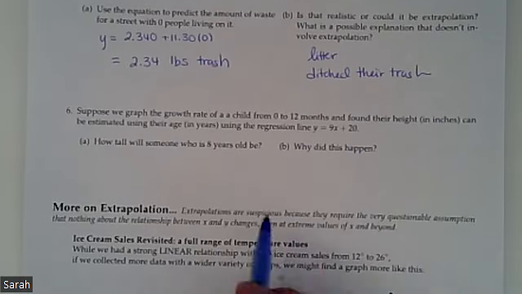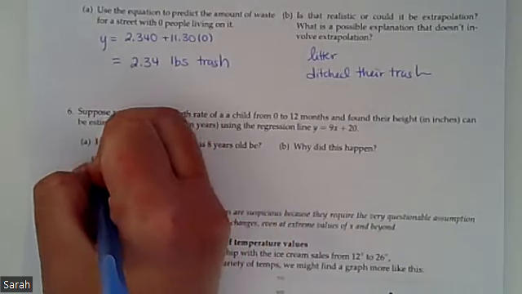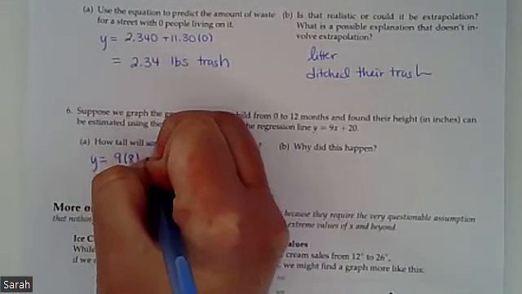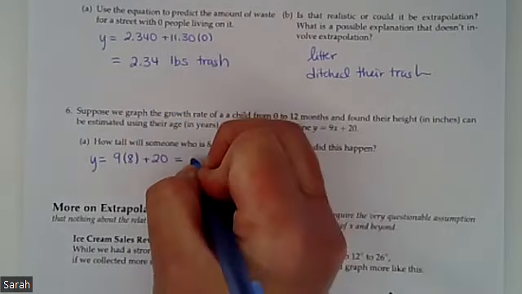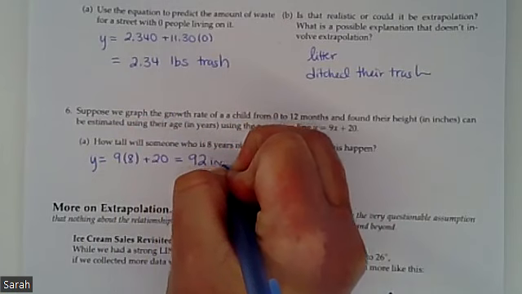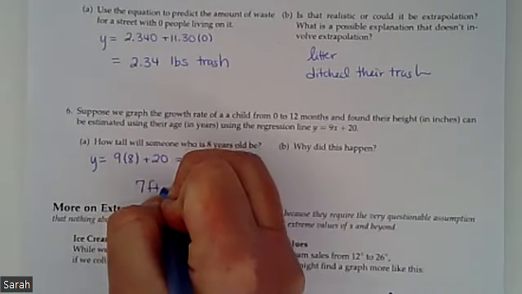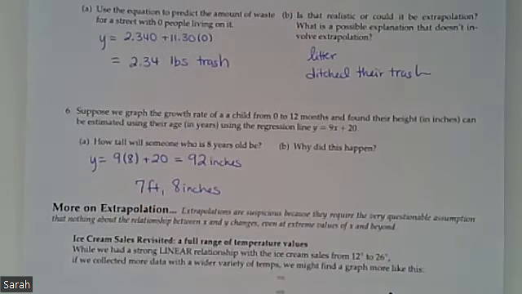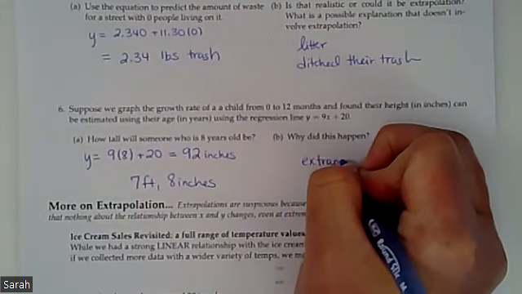Where X is measured in years, so I can substitute 8 in for X, and so we get Y is equal to 9 times the 8 years plus 20, and that gives me about 92 inches. In case you're wondering, that turns out to be 7 foot 8 inches. So that is not very realistic for an 8-year-old, and so this is definitely falling in that situation of extrapolation.